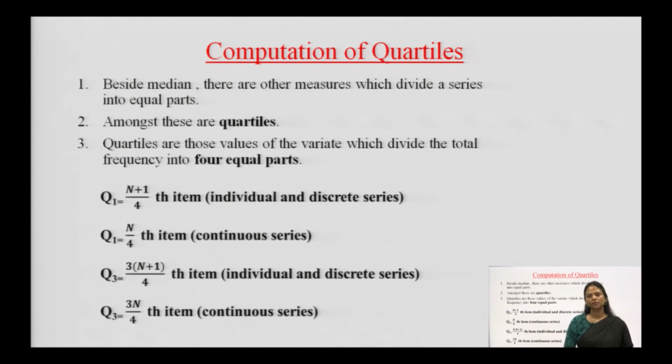Continuous series is where the data is huge and we divide the whole population data into classes or class intervals. While talking about quartile, we will find quartile 1 and quartile 3. Quartile 1 for individual and discrete series is n plus 1 over 4, where n is the number of observations.